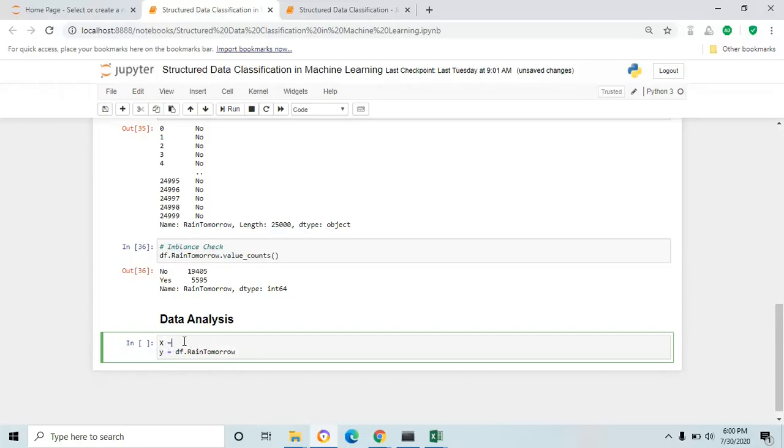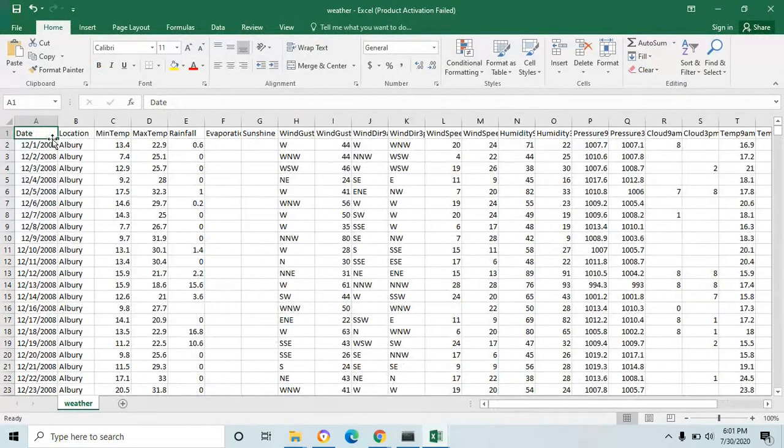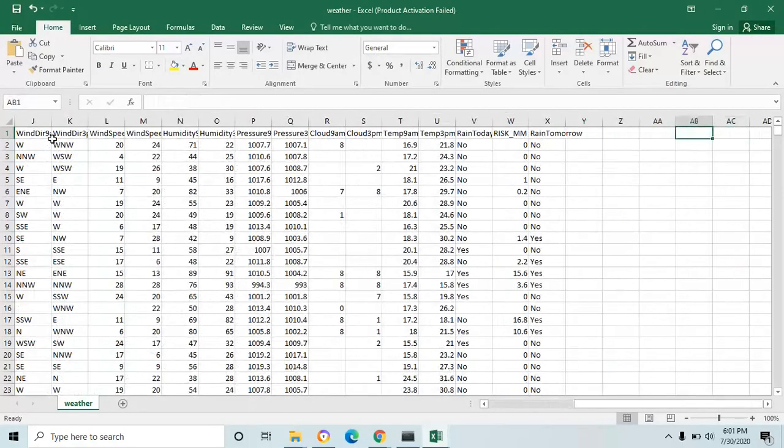And then for the feature variable, by analyzing our data, I found out the date column in the data frame and the rain tomorrow target column are irrelevant to the target value, whether it's going to rain tomorrow or not. So I'm going to drop these two columns from the data frame and assign back to the variable X, which is the feature variable.